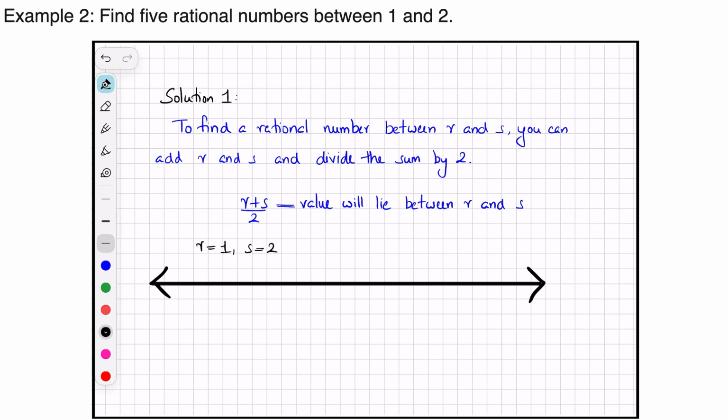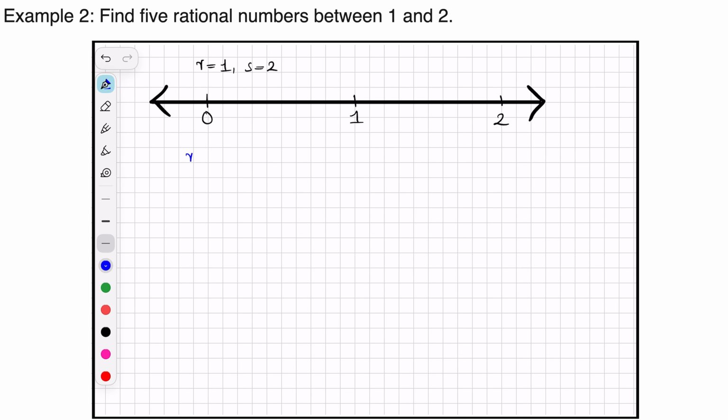On a number line, let's say we have 0 here, we have 1 here. We have to find 5 rational numbers between 1 and 2. Let us find the first rational number between 1 and 2. So (r plus s) by 2, we can write it as (1 plus 2) divided by 2, and this will come to be 3 by 2, or equal to 1.5. Before we find the other 4 rational numbers, let us note it down on our number line.